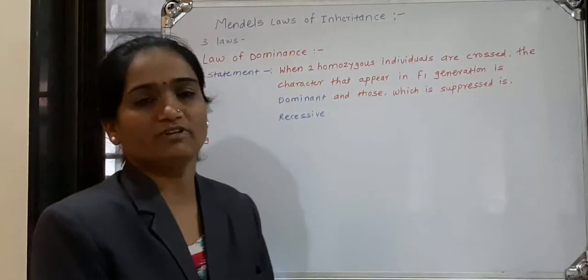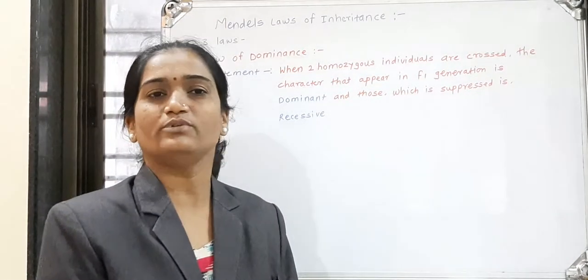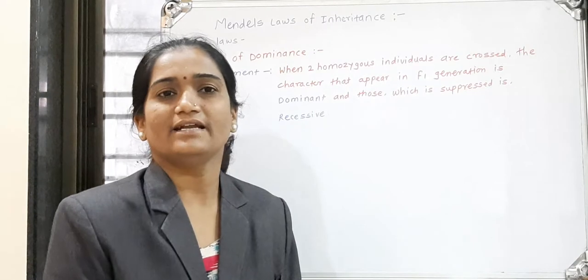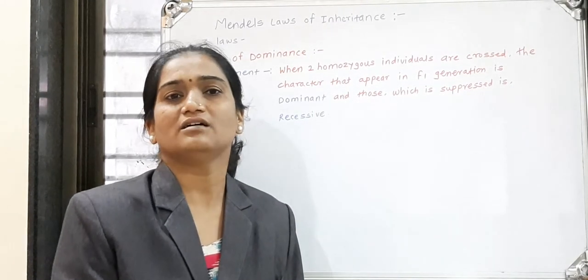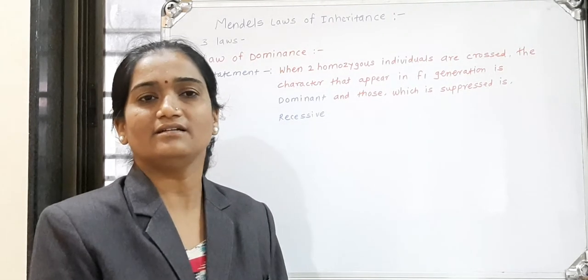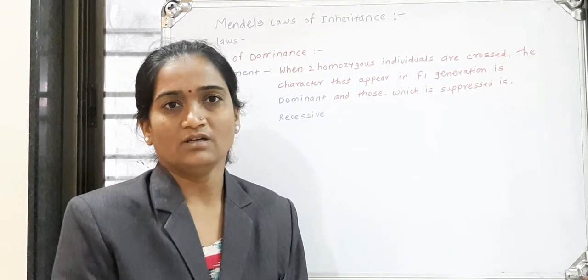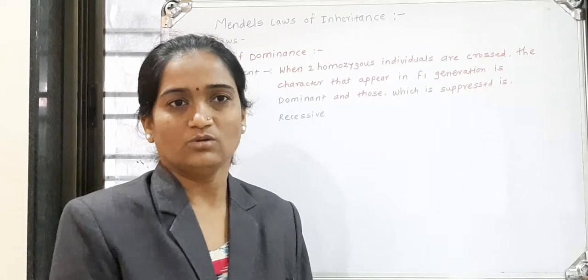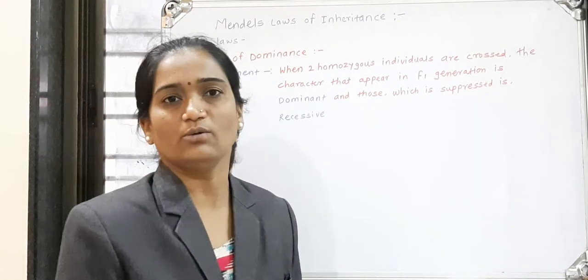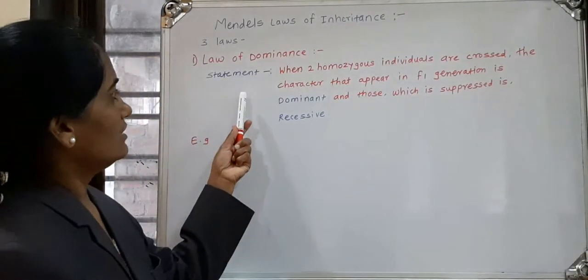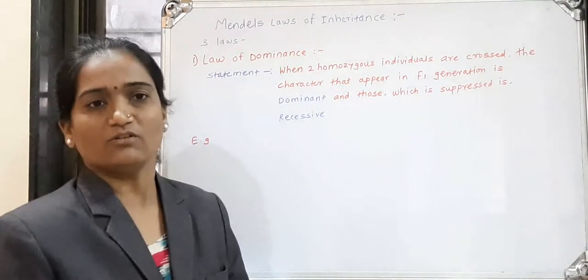The first law is the law of dominance, the second is the law of segregation of gametes, and the third is the law of independent assortment. In today's video, we discuss the first law, the law of dominance. Look here at the statement of the law.